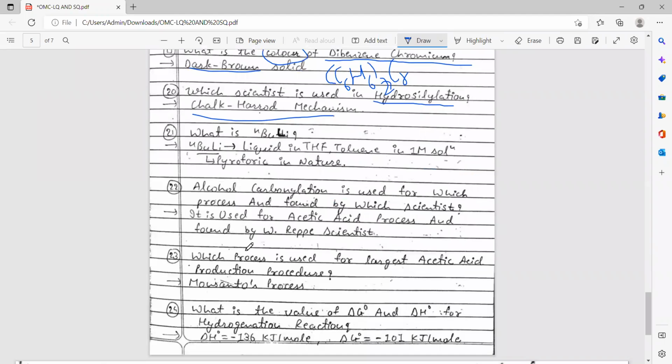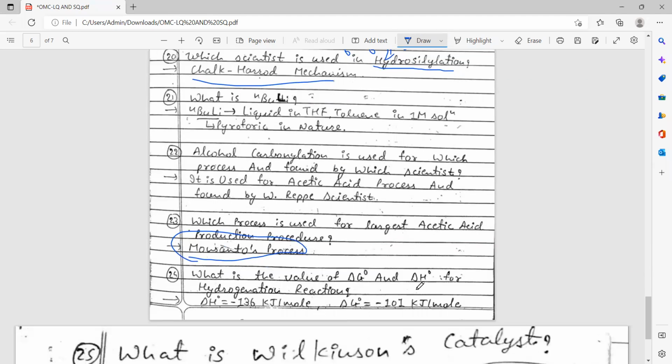It can be asked which process is used for the production of acetic acid; the Monsanto process is used worldwide. A main question: what is the value of delta G and delta H for the hydrogenation reaction? You have to remember this value: delta H, enthalpy, is minus 136 kilojoules per mole, and Gibbs free energy is minus 101 kilojoules per mole.